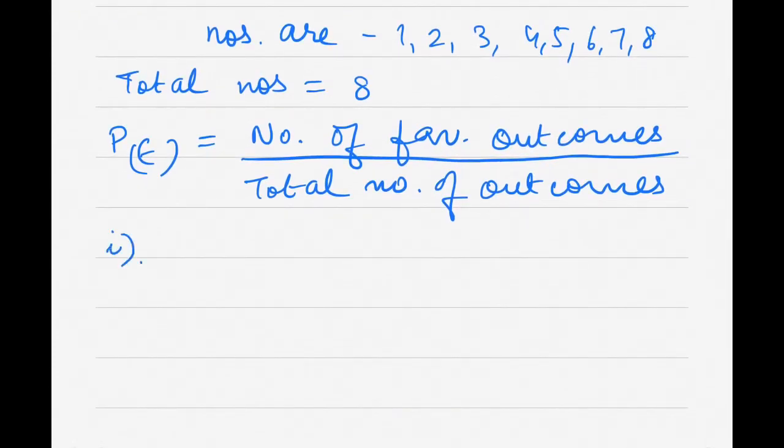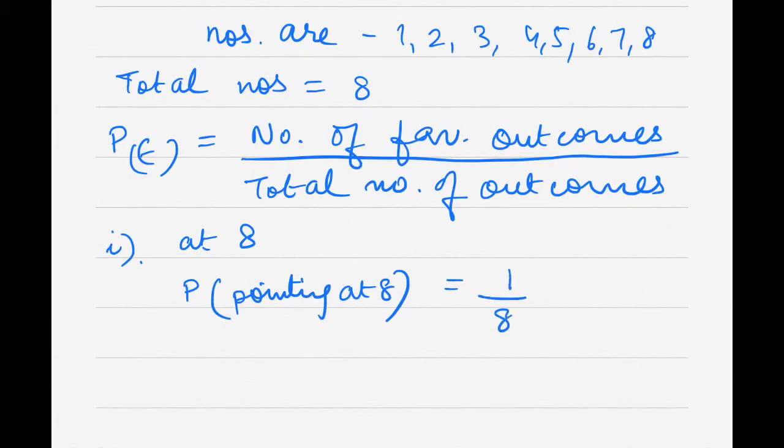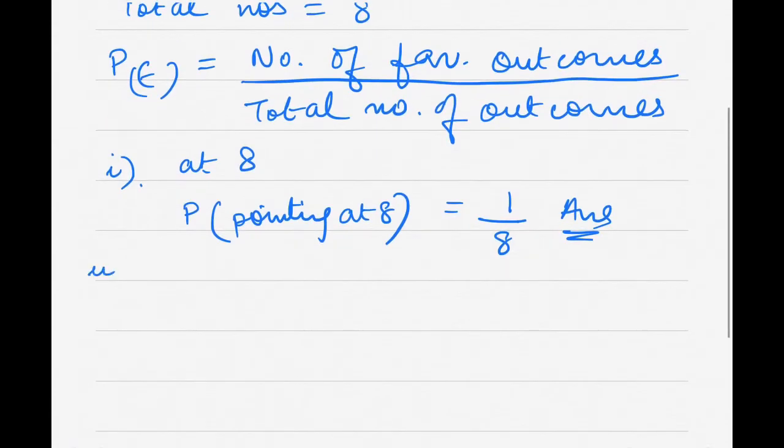Right? So now we'll go to the parts one by one. First they are asking what is the probability that it will point at 8. So probability of pointing at 8: 8 is only one number out of 8 numbers, so total outcomes are 8, and the probability is 1 by 8. So that's my answer. Now second part, an odd number. First we'll find out how many odd numbers are there.